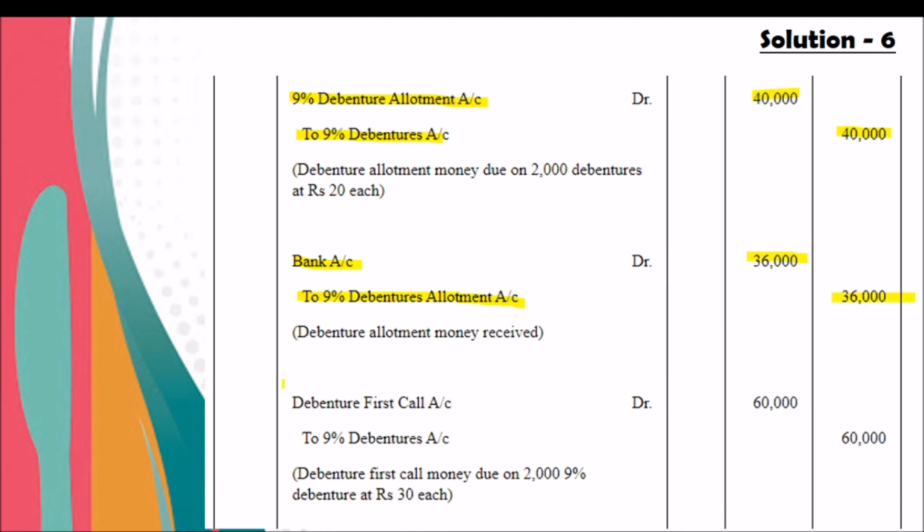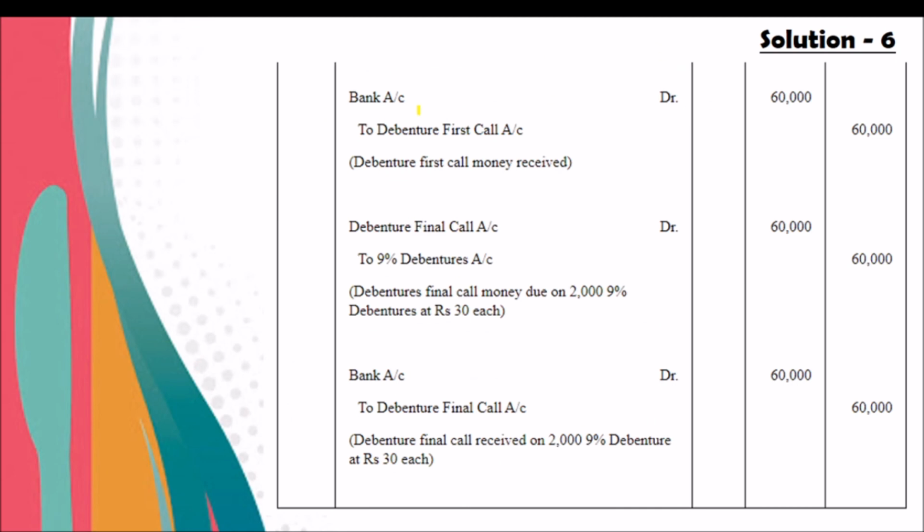And the first call entry due, debenture first call account debit to debentures 60,000, and when we receive the amount, bank account debit to debenture first call 60,000. And the due entry for debenture final call account debit to debentures 60,000, and the last entry when we receive the final call amount, bank account debit to debenture final call 60,000. So this is the way to record the entries related to oversubscription.